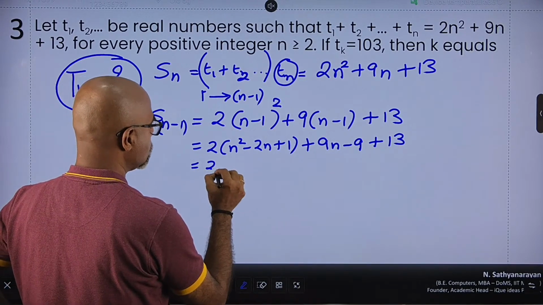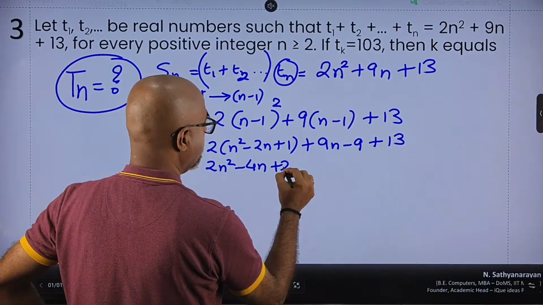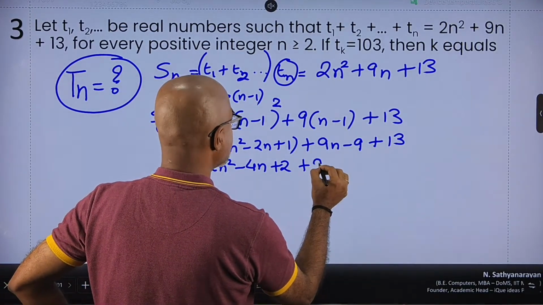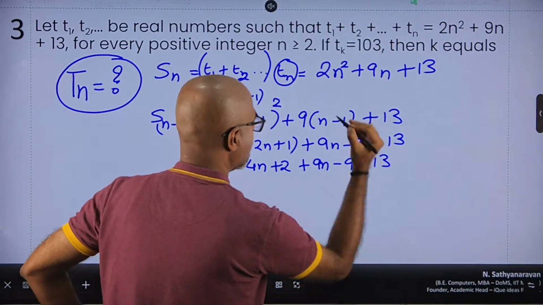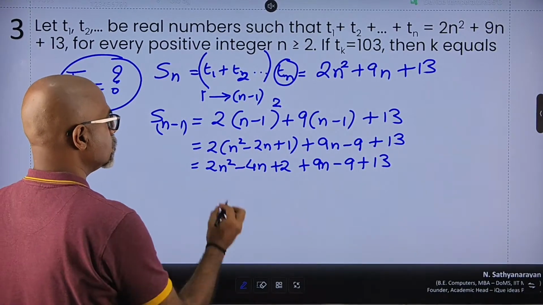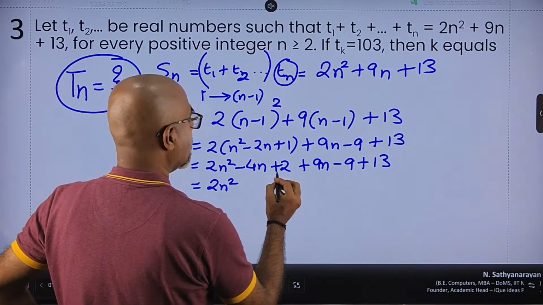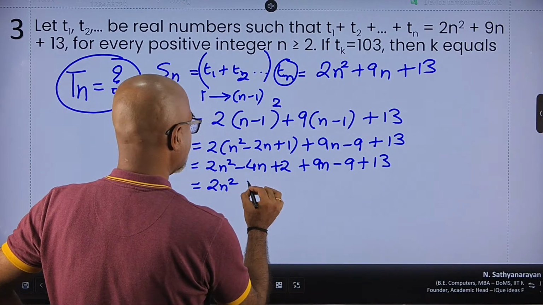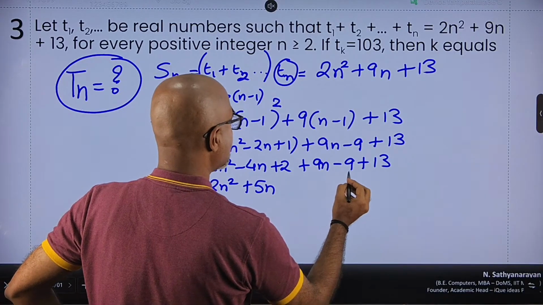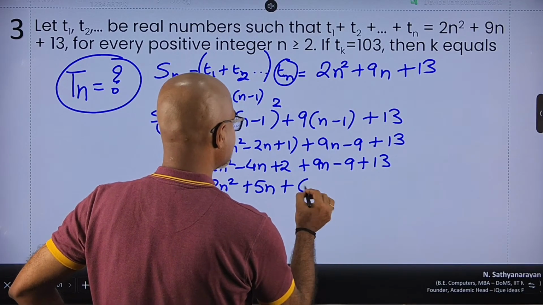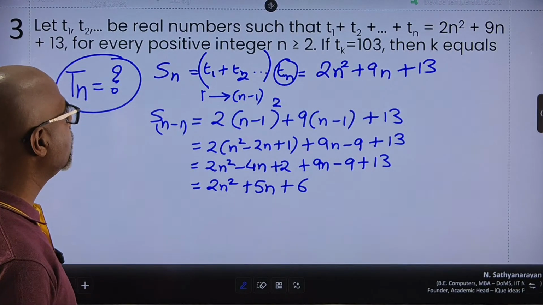So this becomes 2n square minus 4n plus 2 plus 9n minus 9 plus 13. Great. So this can be written as 2n square minus 4n plus 9n is plus 5n, plus 2 minus 9 plus 13, 15 minus 9 is 6, right? So let's quickly check whether we have done this correctly.